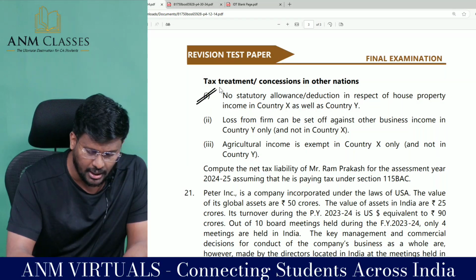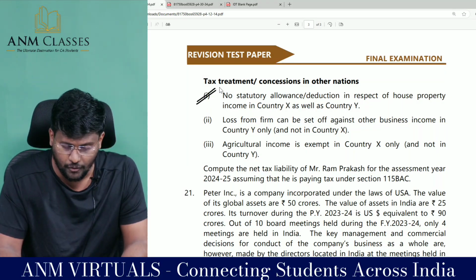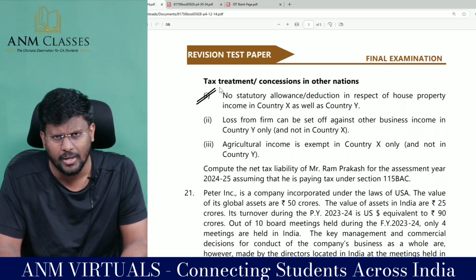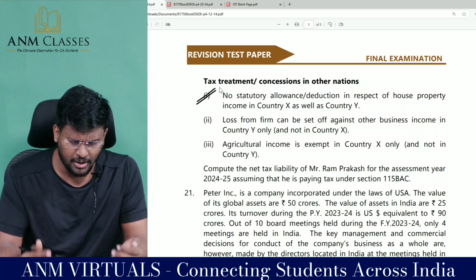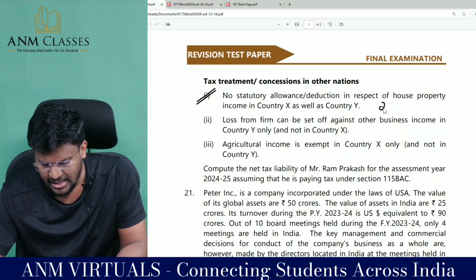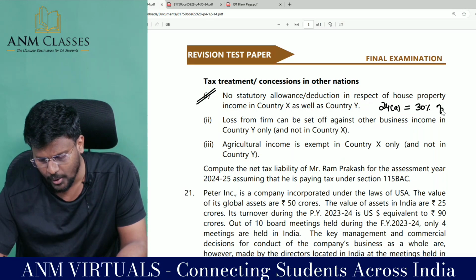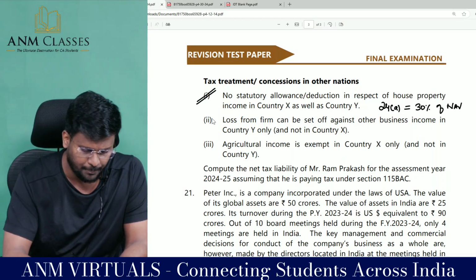No statutory allowance or deduction in respect of house property, income in country X as well as country Y. But we are having that statutory allowance under section 24A: 30% of net annual value can be claimed as deduction.